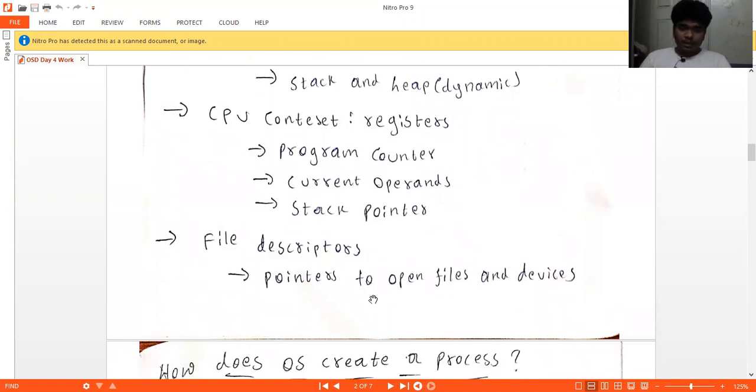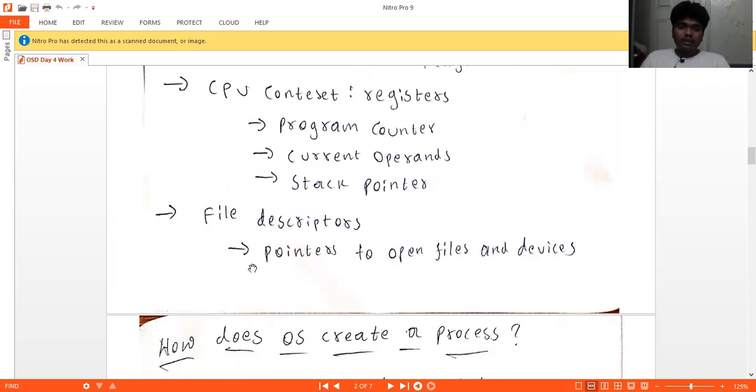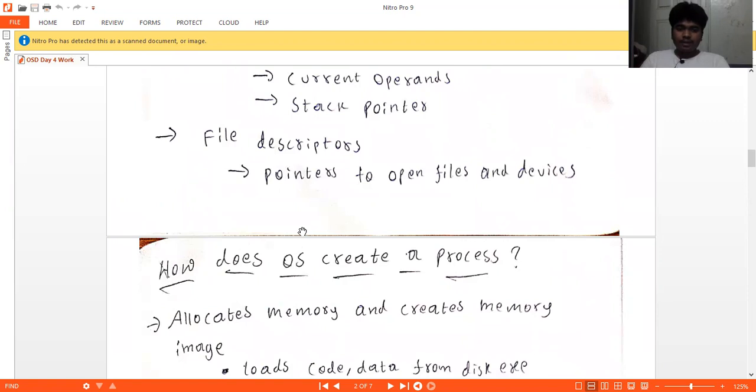And then file descriptors, pointers to open files and devices. If we consider a person who is new to the city, he needs a guide like Google Maps. Here the pointers are the Google Maps, and the open files and devices are the things which we work on. So this is about the file descriptors.